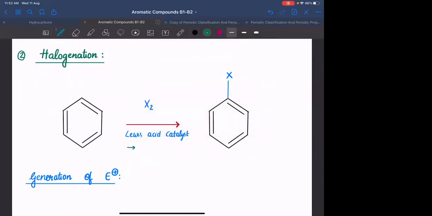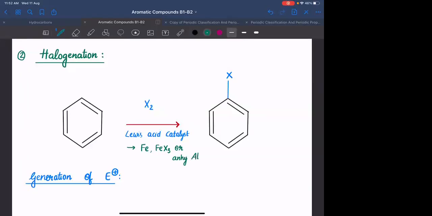The Lewis acid catalyst which you can take are either Fe or you can take FeX3. Okay. Or you can also take anhydrous AlCl3.